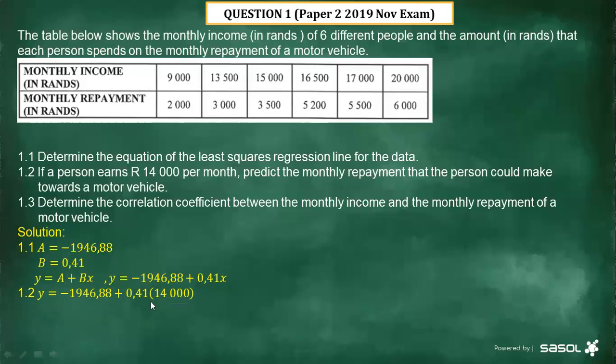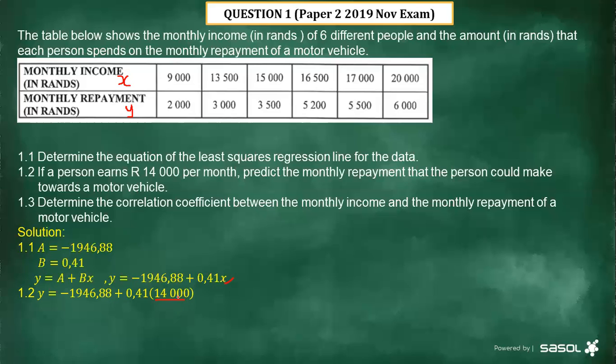You write the formula. Now, remember, when we talk about the monthly income, it is the X values. Let me just show you something here. This one represents the X values, and then this one represents what? The Y values. Hence, you see that in place of X, we now substitute what? The 14,000, because it's the monthly income, the earning. So this person earns 14,000 per month. So we substitute that 14,000 where you see X, so that we can determine what? The monthly repayment, all right?